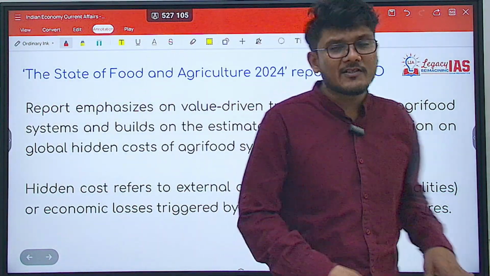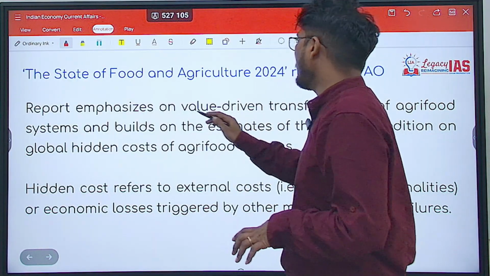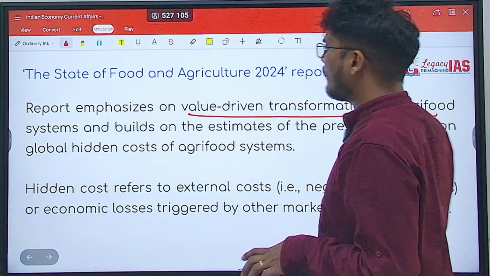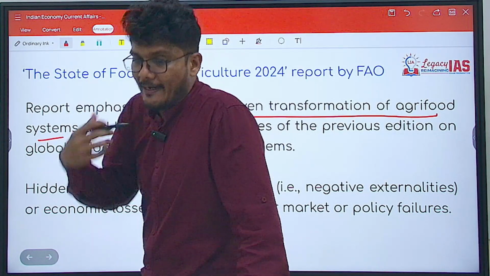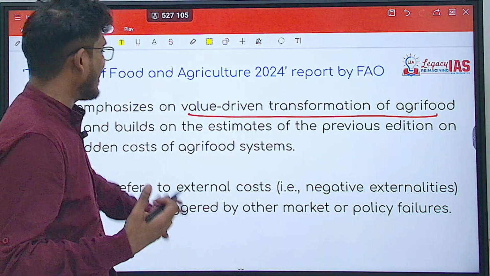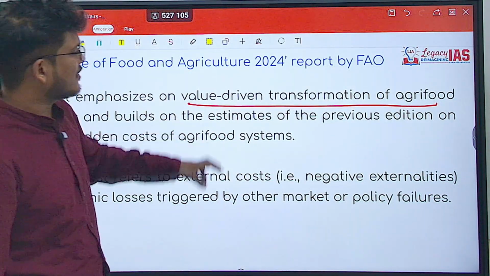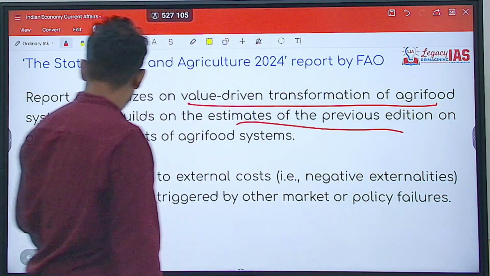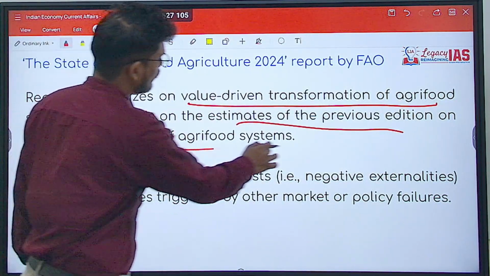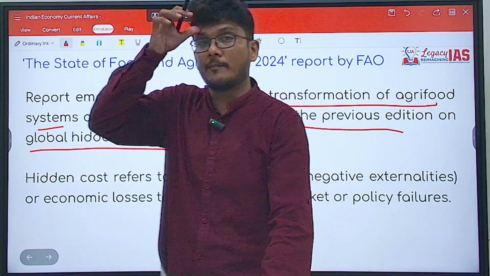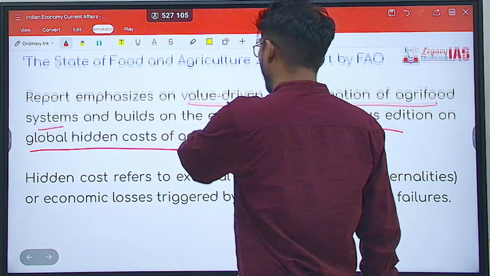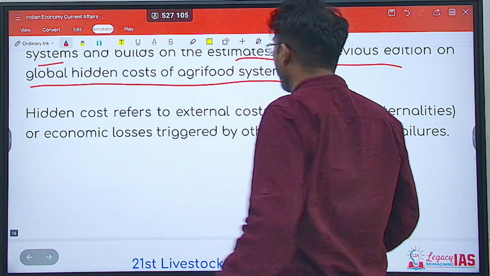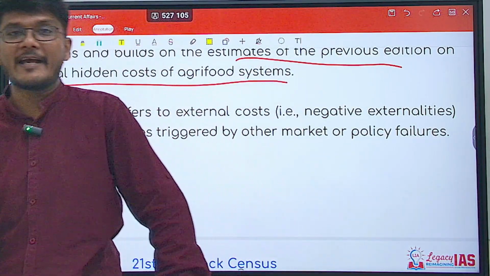Now, what does this report talk about? It emphasizes the value-driven transformation of agri-food systems. Value-driven means talking about value addition, and it builds on the estimates of the previous edition on the global hidden cost of agri-food systems. Now, what is the global hidden cost of agri-food system?